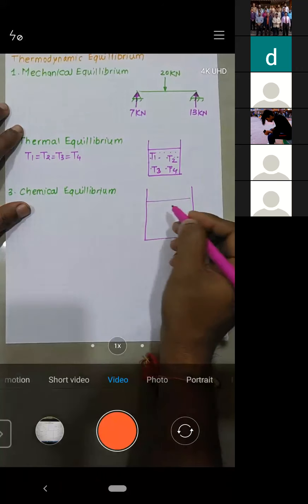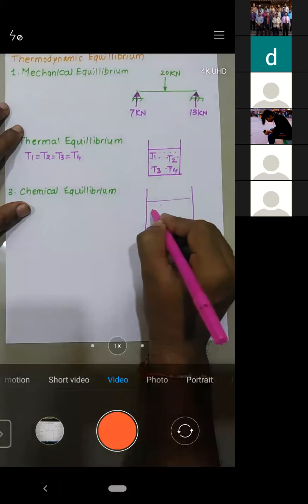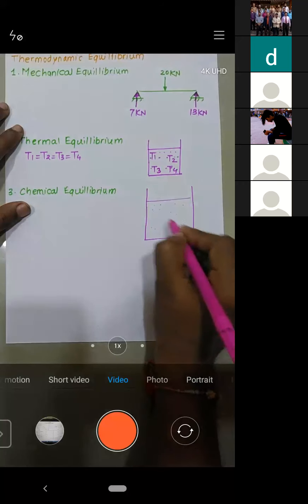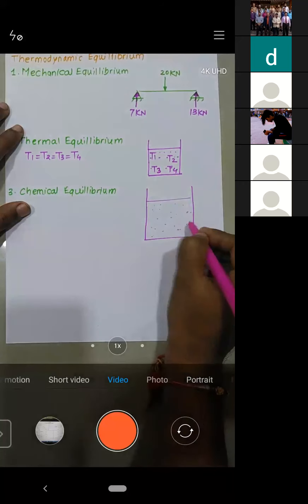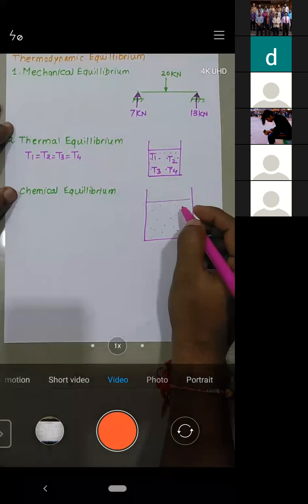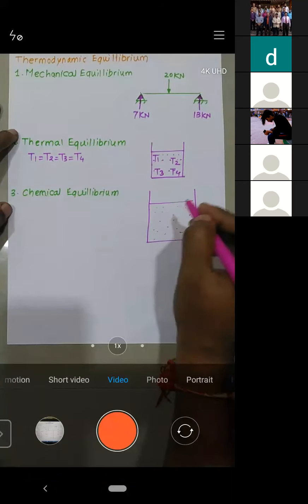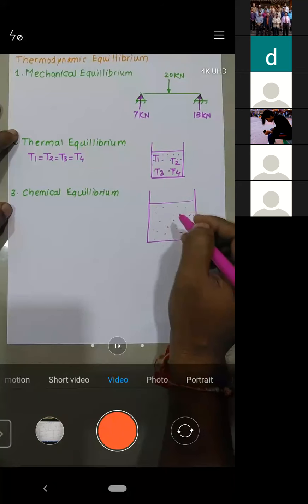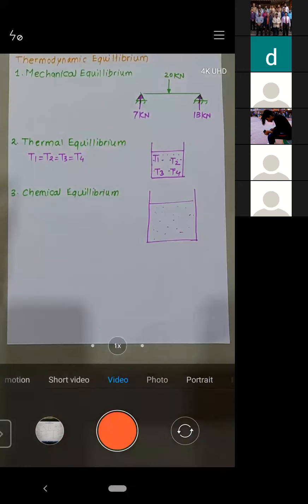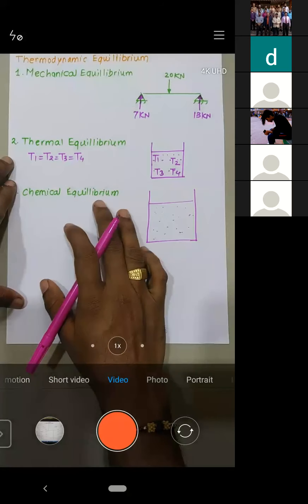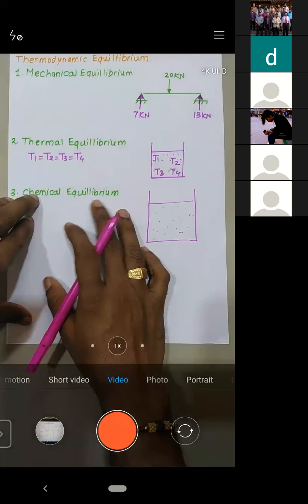This is a vessel inside which we have some gas. If you see the chemical composition at any point, it should be the same. That means there should not be any chemical reaction. Such a system is said to be in chemical equilibrium.